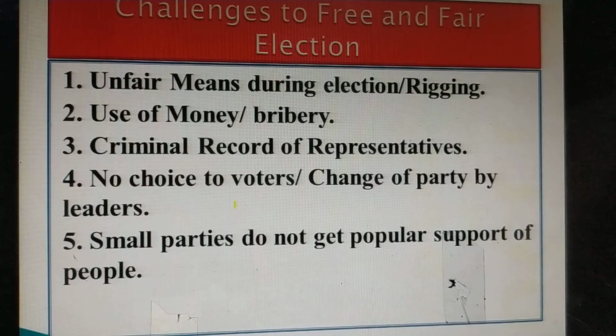Criminal records of representatives in our legislative assemblies and parliament. There are people who have criminal records and backgrounds. No choice to voters. Voters do not get a choice because most of the time leaders belonging to one party, if they lose, generally change their party, and voters do not get any choice.